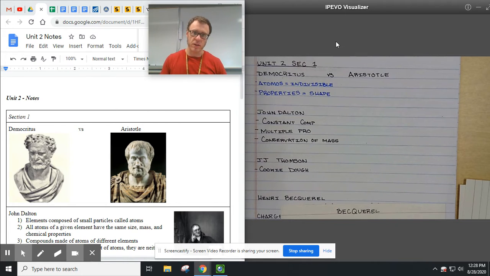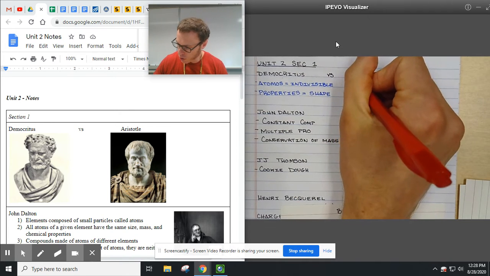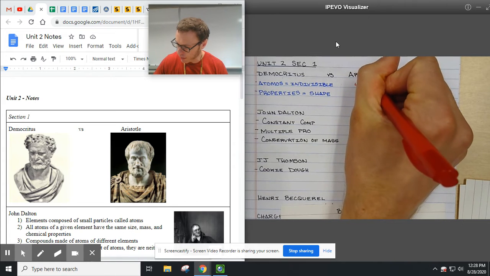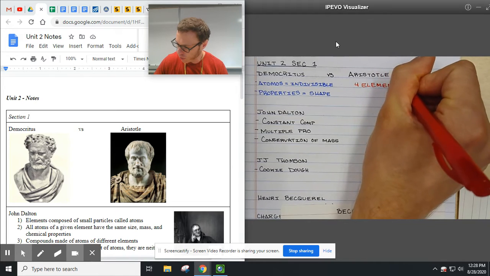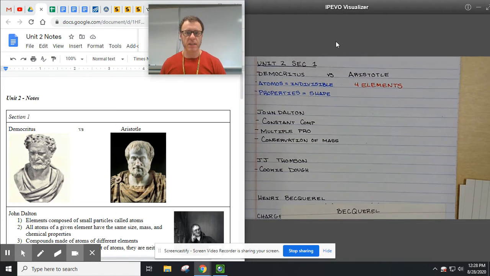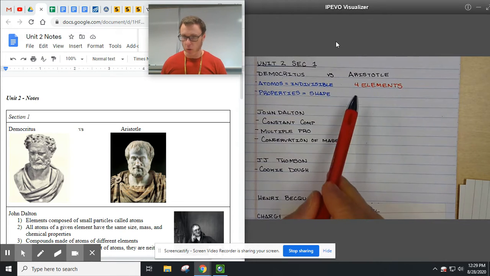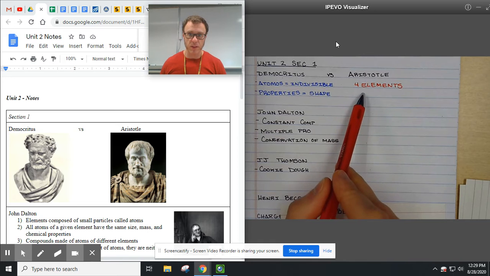Aristotle, a lot of people know Aristotle's name. He dominated thought for a really long time. Not to take anything away from him: math, writing, philosophy, all that stuff. He did a lot. But he had one thing that was problematic. If you've ever wondered where the four elements come from, fire, water, earth, and air, that was his idea. He thought you could combine them in different manners to get different properties. This is our starting point. This is BC, a long time ago. Because Aristotle said it, a lot of people believed him.